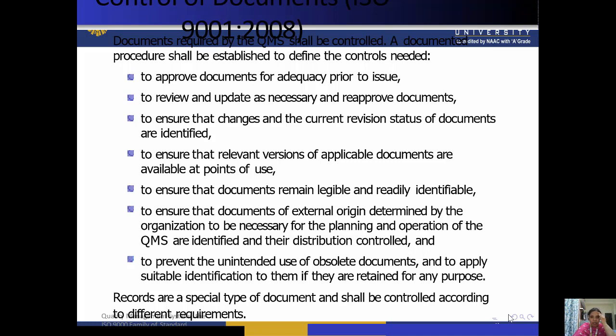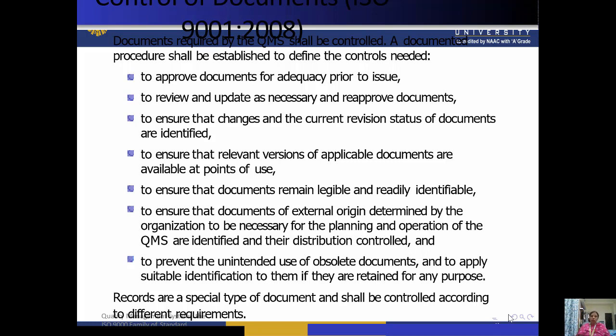To ensure that documents of external origin determined by the organization to be necessary for the planning and operation of the QMS are identified and their distribution controlled, and to prevent the unintended use of obsolete documents, and to apply suitable identification to them if they are retained for any purpose. Okay, so records are a special type of documents and shall be controlled according to different requirements.